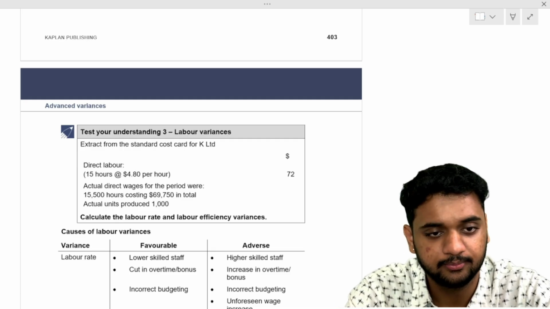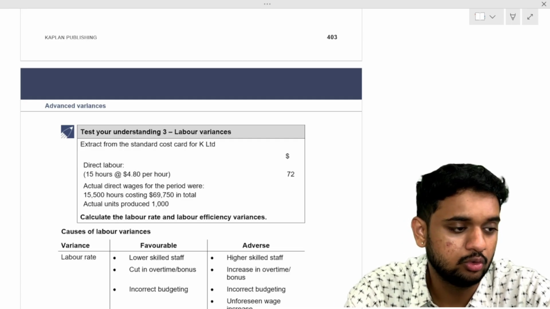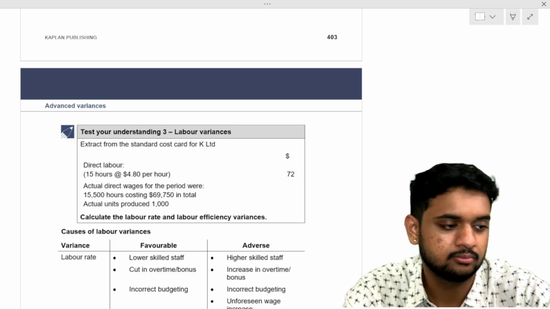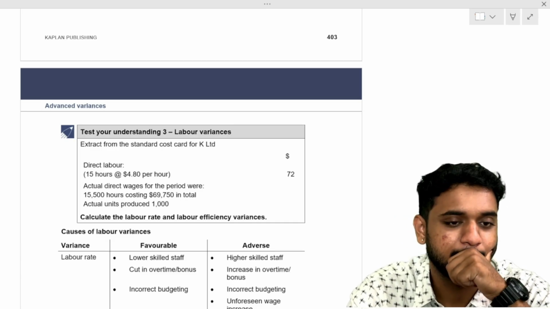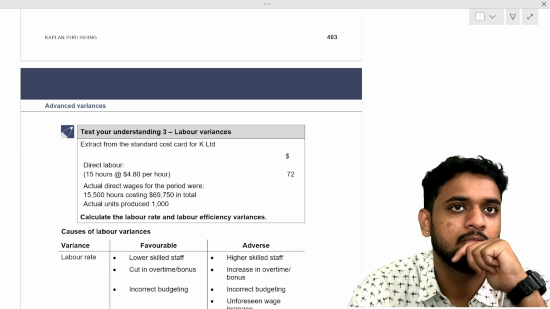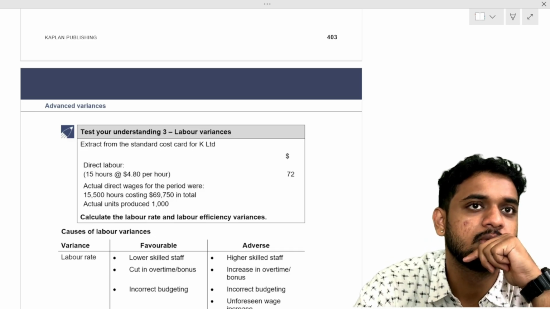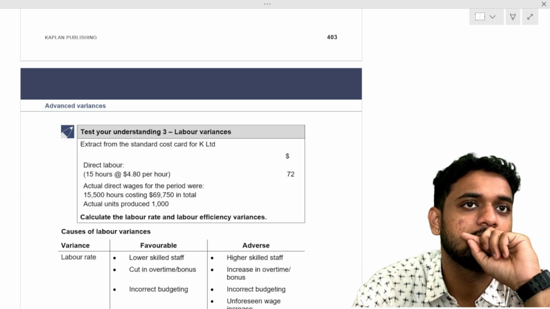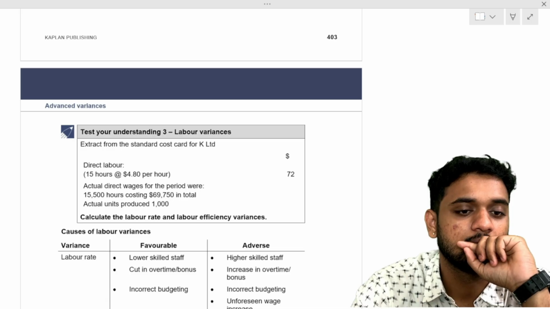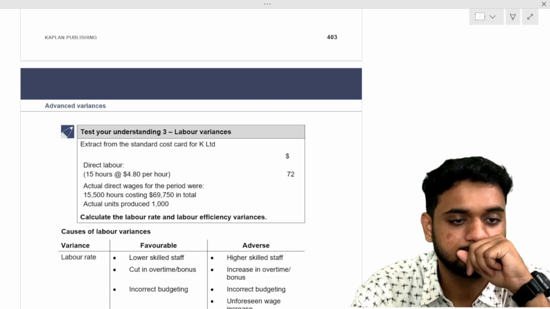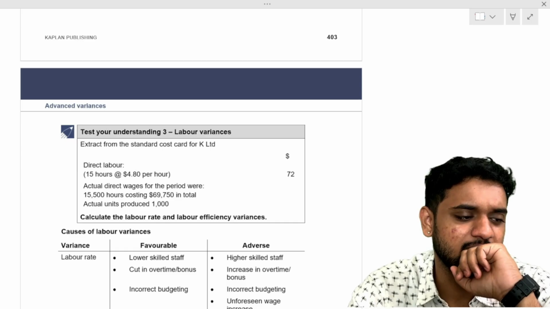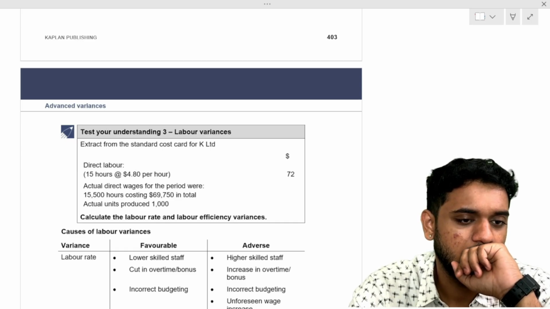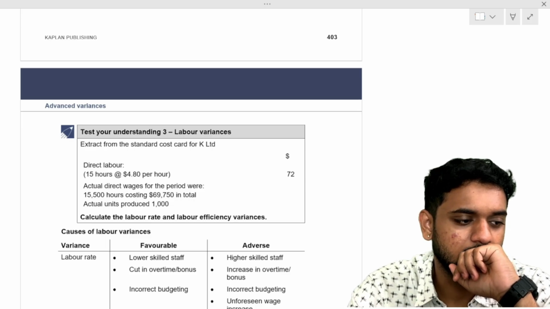What did you get? 2,400. Cost per actual output, why is it 15 into 1000? I can't understand the 15. I'll tell you. What did you get for labor efficiency variance? 4,400 adverse. 2,400 adverse. 15,500.